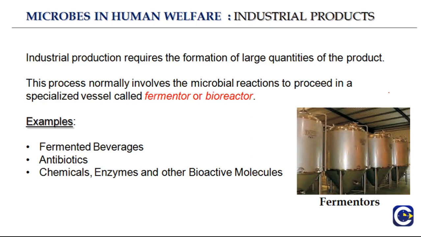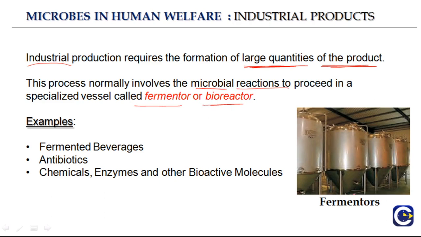So industrial production requires the formation of large quantities of the product. Any product that needs to be produced in very large quantities is made by industrial production. This process normally involves microbial reactions proceeding in a specialized vessel called a fermenter or a bioreactor. And this is how a fermenter or a bioreactor looks.